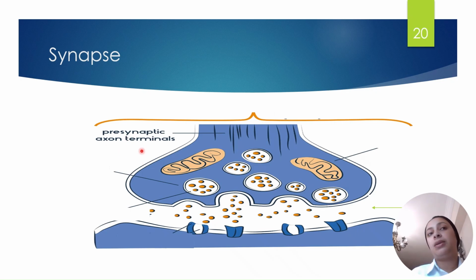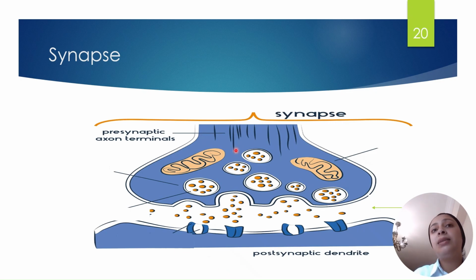The membrane before the synaptic cleft is called the presynaptic membrane. The membrane after the synaptic cleft is called the postsynaptic membrane. The space between the presynaptic and the postsynaptic membrane is called the synaptic cleft.